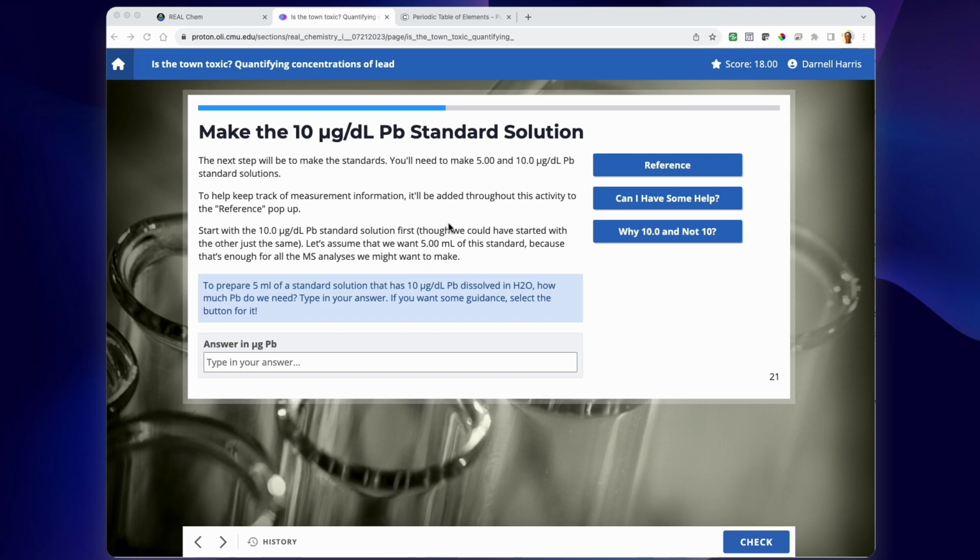They want to know how much lead I need to use if I want to make a 5 milliliter solution of that standard. How do I do that? I've never even seen this before. There's a Get Some Help button. That's good. Let's go there.